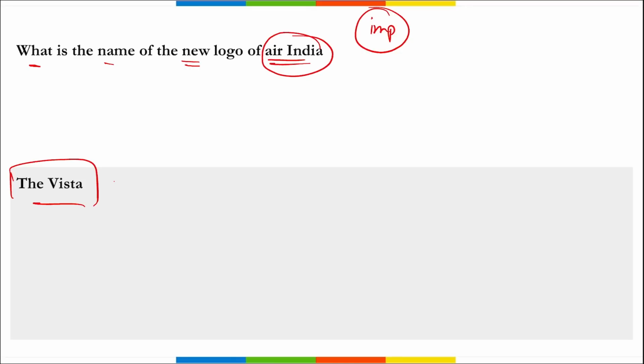I repeat, this new logo Vista is inspired by the peak of the gold window frame that signifies the limitless possibilities, progressiveness, and Air India's bold, confident outlook for the future. The Vista replaces their old wheel of Konark, a red swan adorned with the distinctive orange Konark chakra, right? So that was your old, but the important thing that you need to remember here, because you can forget the old, but the important is new one, that is Vista. This is the name of the new logo that was launched by Air India, right?